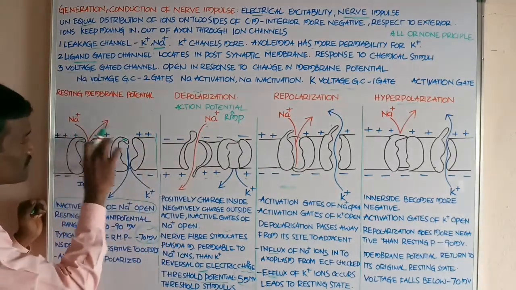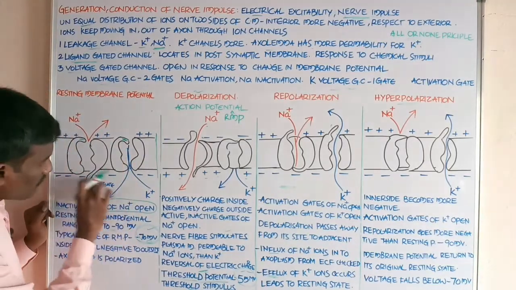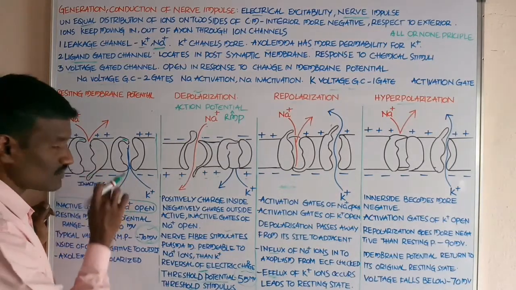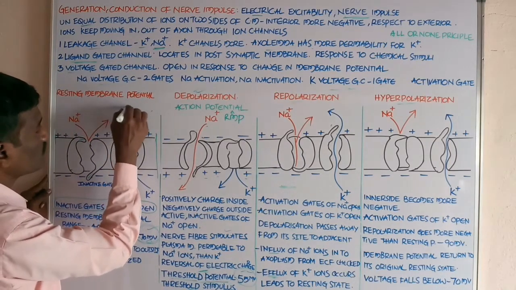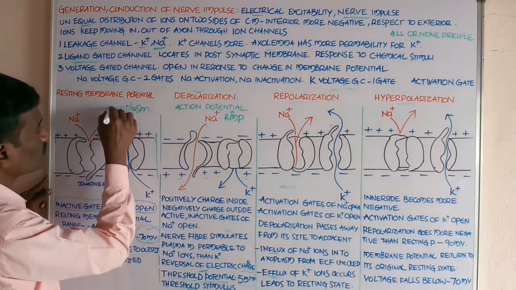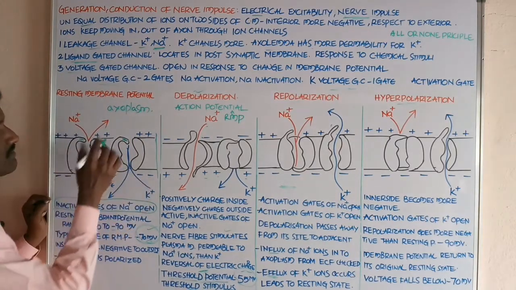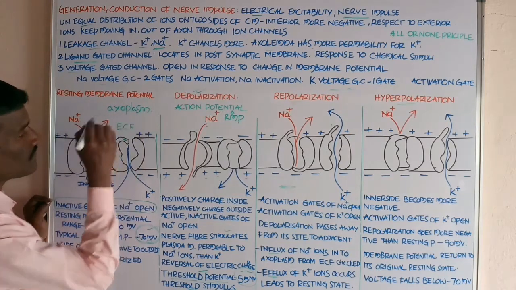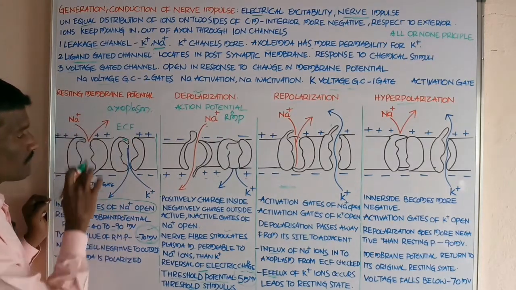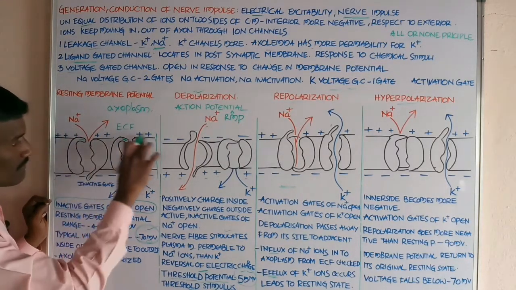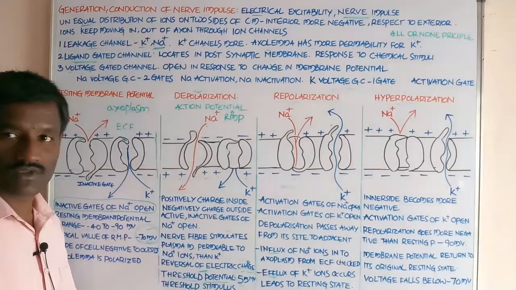This is the ECF, extracellular fluid, the outer cellular fluid. This is the plasma membrane which covers the axon region of the neuron, called axolemma.